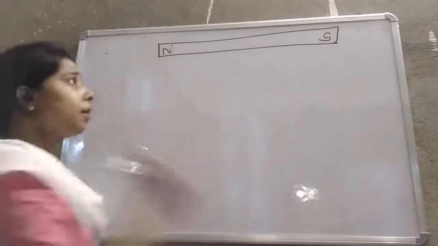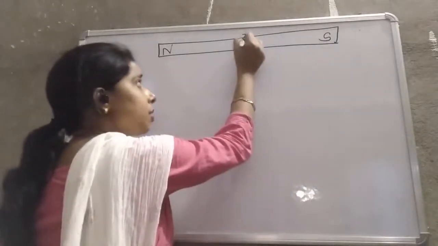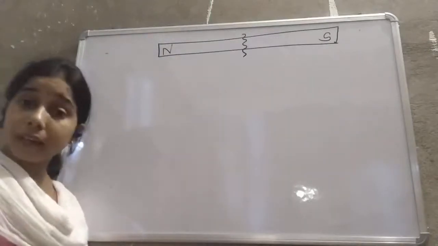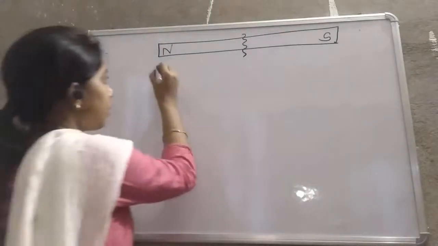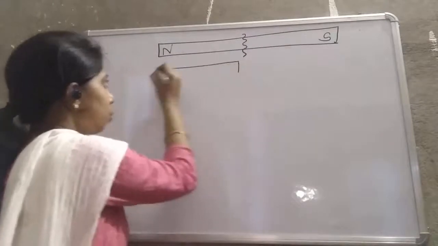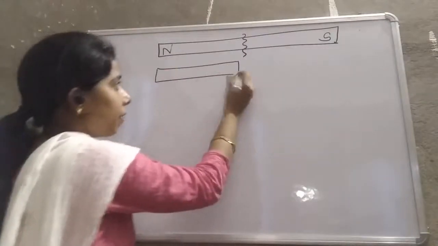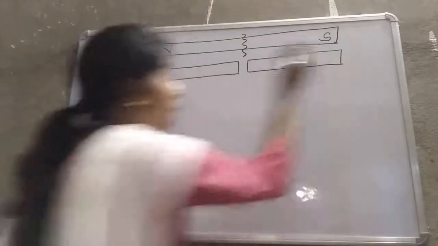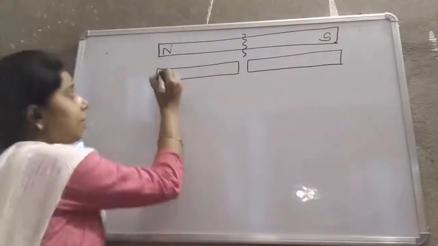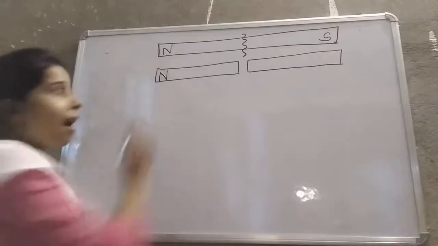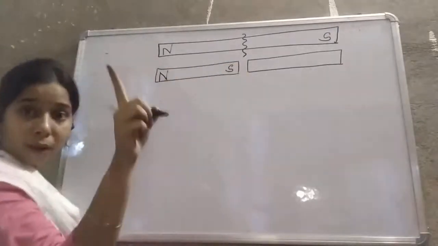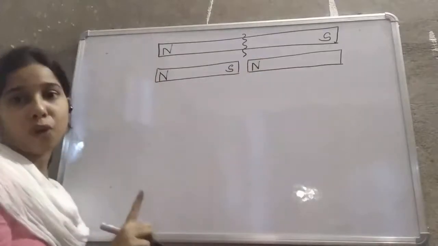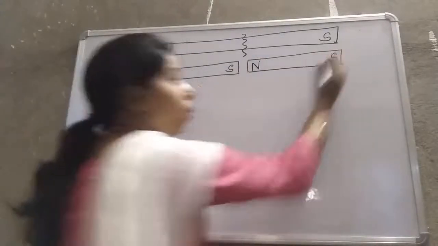Now you break it from the middle. When you break it from the middle, you will see two pieces of the magnet remain. Again, in one piece there is one north pole and one south pole, and in the other piece there is again a north pole and a south pole.